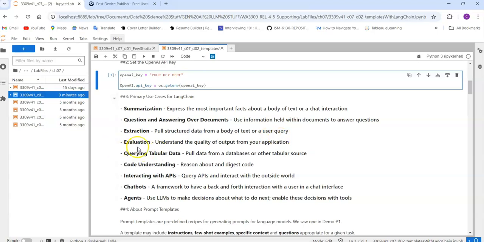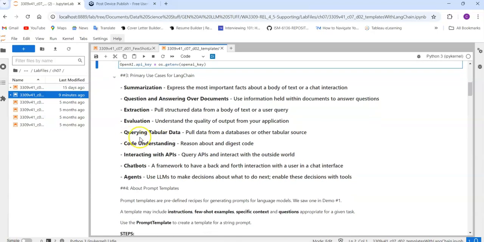Okay, so next one is evaluation. Evaluation is nothing but assessing. You're understanding what exactly the output should be, how the output should be, and whether it is meeting the request. So basically you're assessing the output, like how a teacher assesses you in the form of marks once you're done with your exam. Similarly, once the output has arrived from the GPT application you have developed, you just evaluate whether the output is good or not.